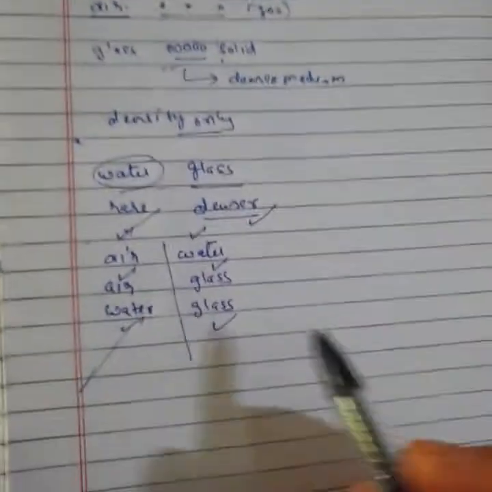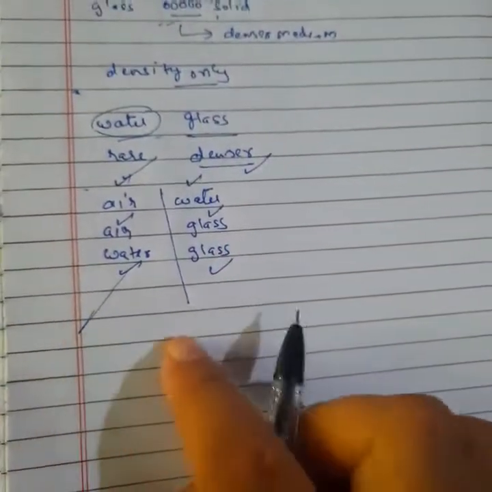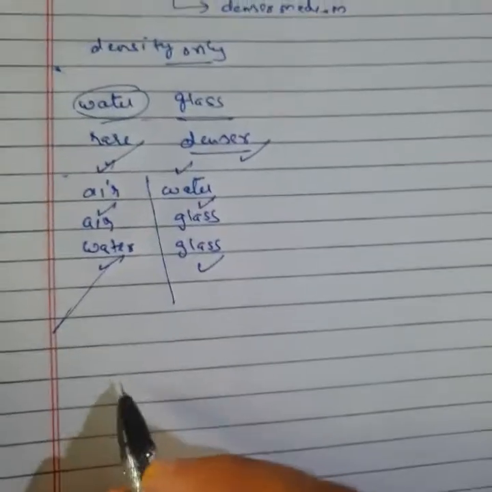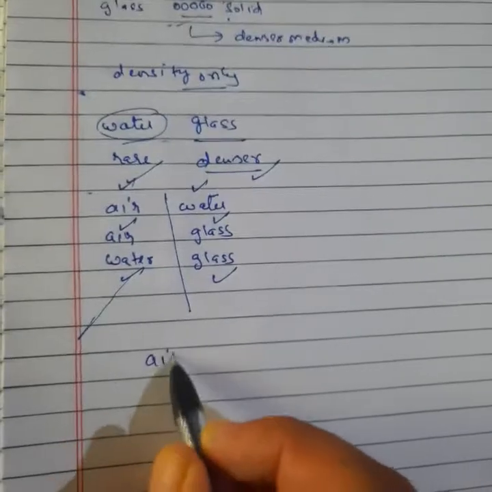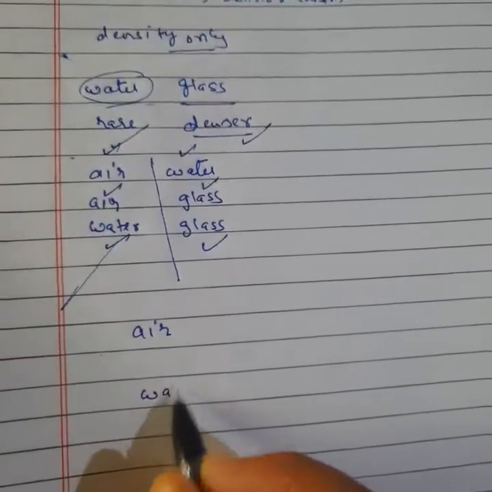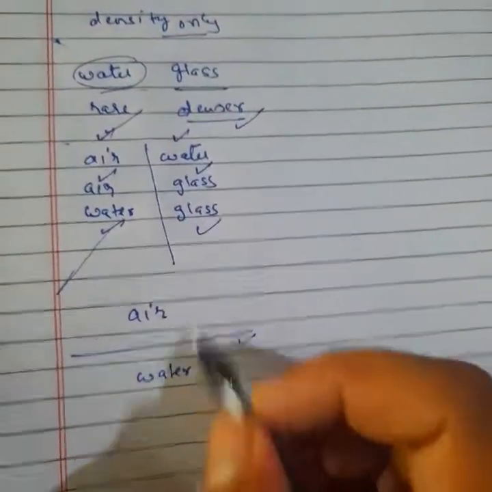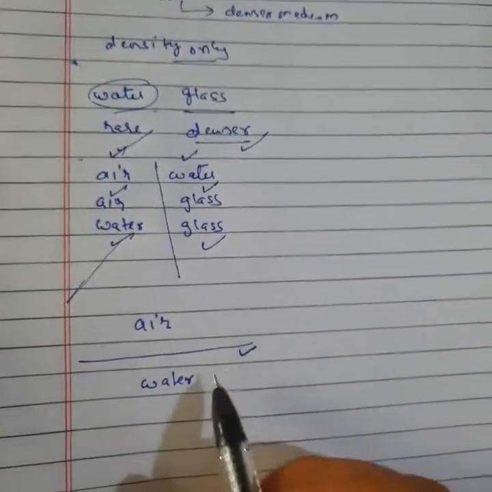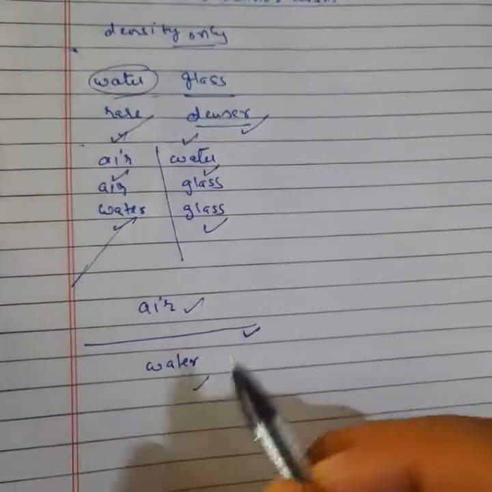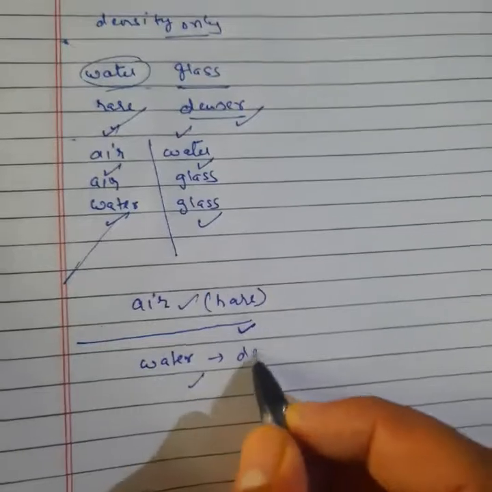Clear? So I explained two things here: one is the rare medium, second is the denser medium. Second thing, for refraction we need two mediums, one rare and the second denser, and one line which will separate both mediums. Upside we can say air, downside we can say water. We draw one line that separates both mediums, the optical line separating the rare and denser medium. Air is the rare medium and water is the denser medium.